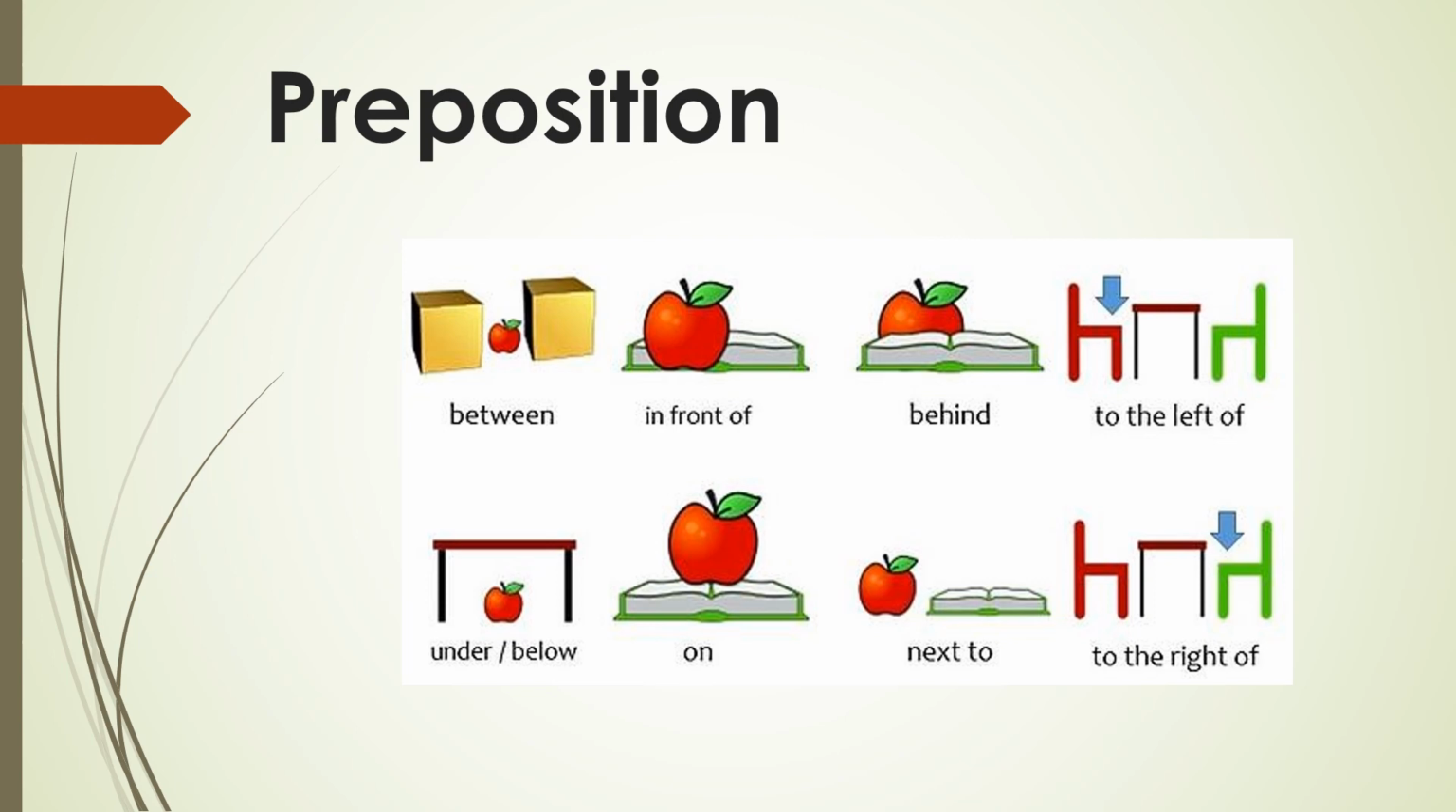Then the apple is under or below the table. The apple is on the book. The apple is next to the book. So you can see that we have used lots of prepositions to tell the position of an apple. So the words which we use to tell the position of a thing are called prepositions.